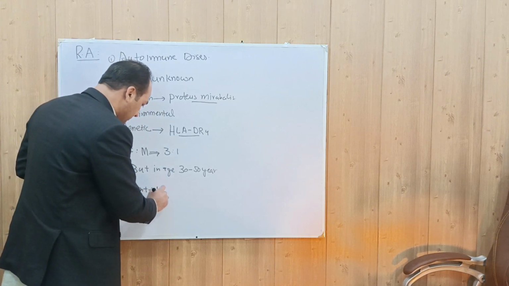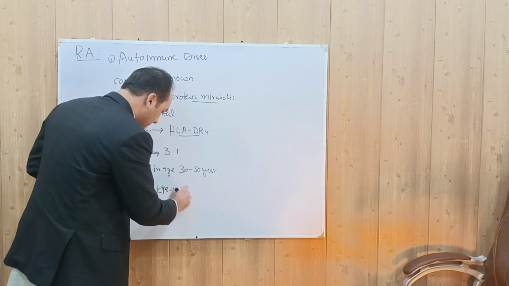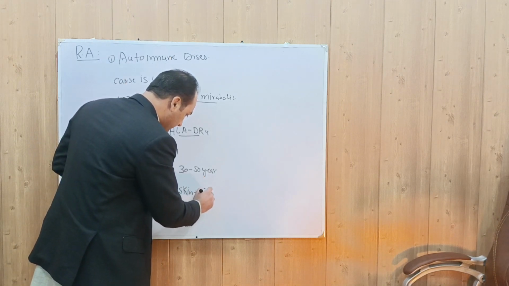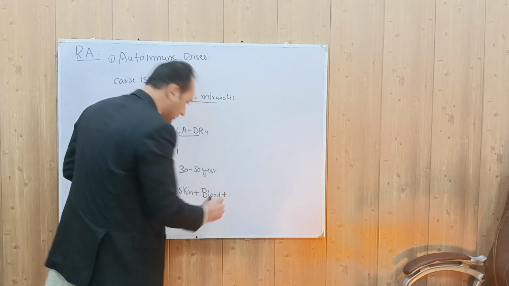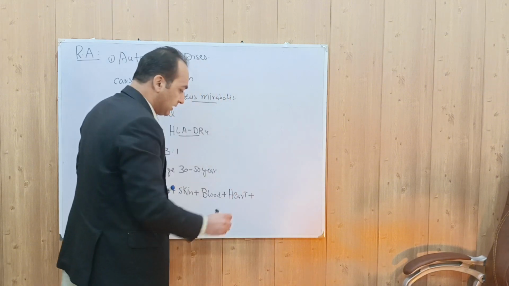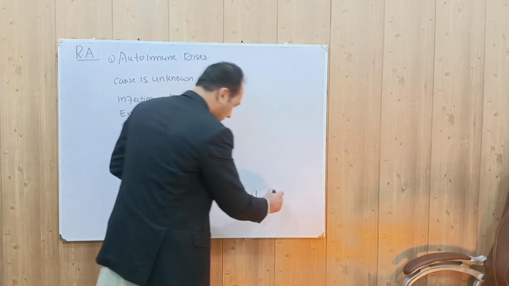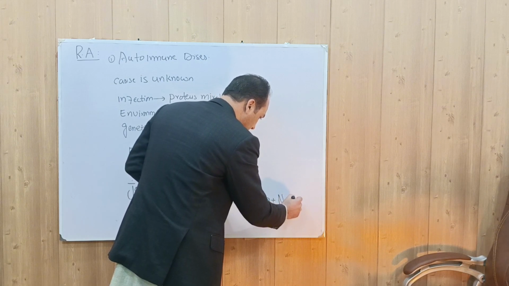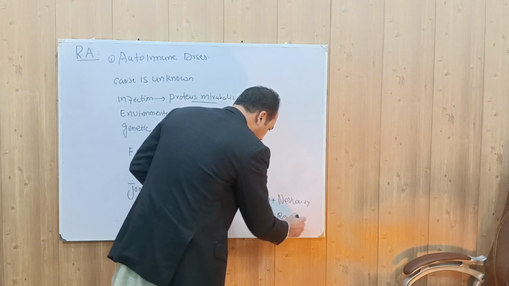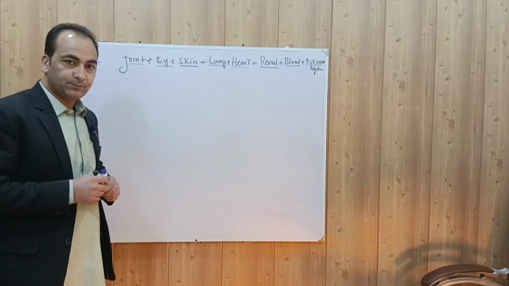It can involve the eyes, the skin, the blood, the heart, the lungs, the nervous system, and also the renal system. So it is not just an arthritis, but actually a multi-system disorder.